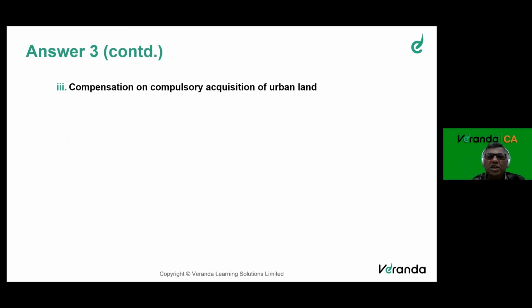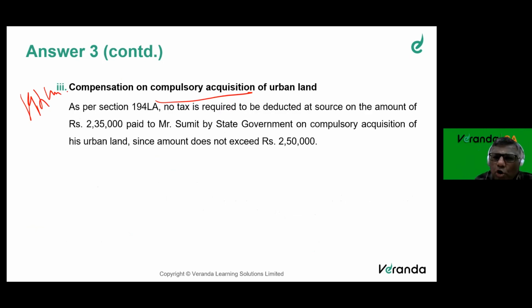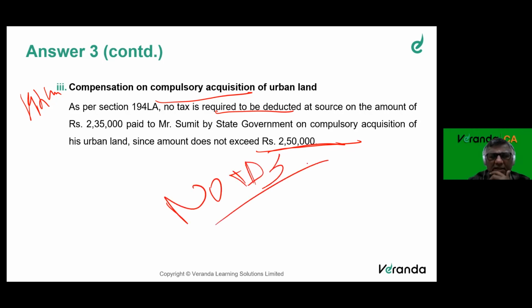Compensation on compulsory acquisition of land. I told you, 194LA. No tax is required to be deducted as the threshold limit is 2,50,000, and the actual payment is only 2,35,000. So again, no TDS in this case.